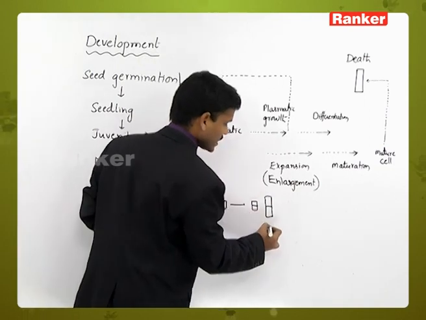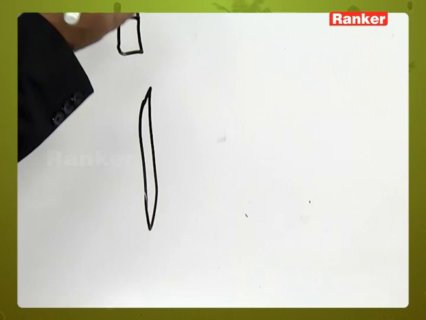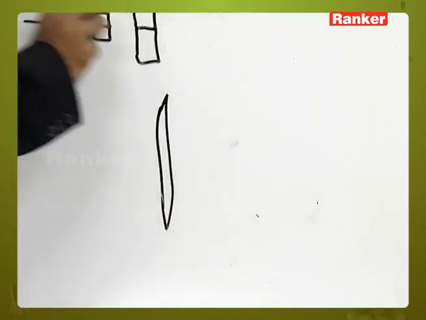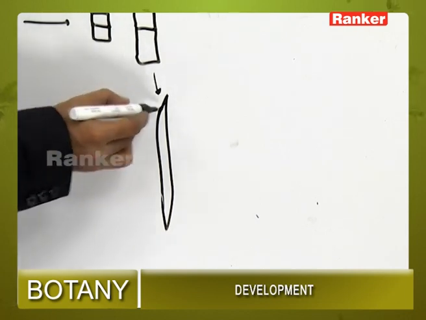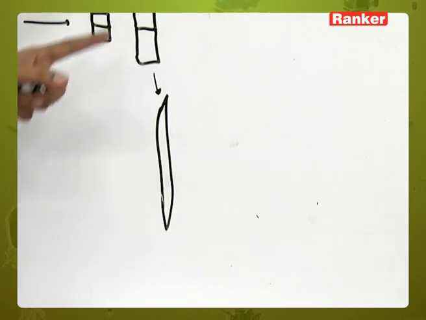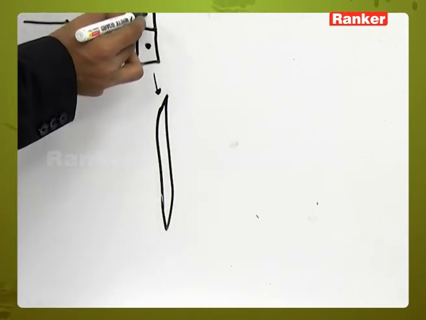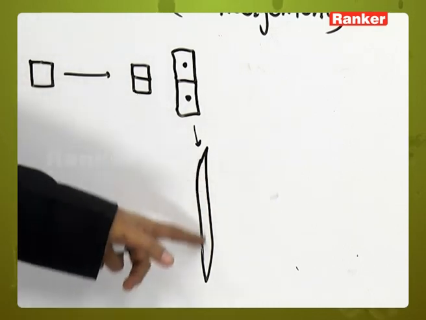For example, a young cell becomes a tracheary element or tracheid. It is a dead cell with no protoplasm and no nucleus.